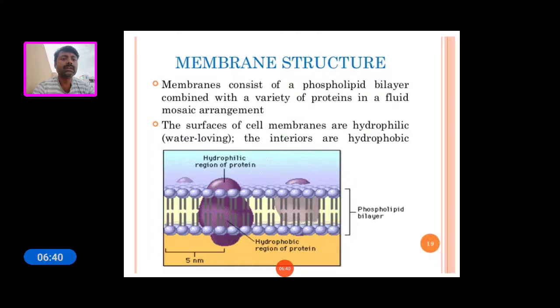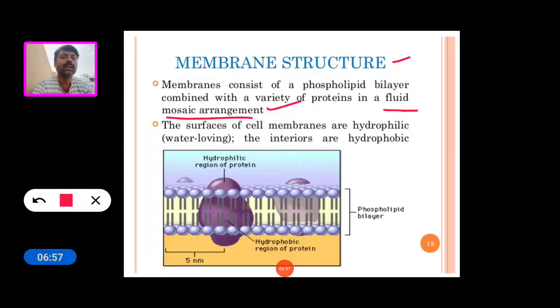So this is the structure of the cell membrane. The cell membrane consists of a phospholipid bilayer combined with a variety of proteins in a fluid mosaic arrangement. This arrangement is called the fluid mosaic arrangement. The surface of the cell membrane is hydrophilic and the interior is hydrophobic.